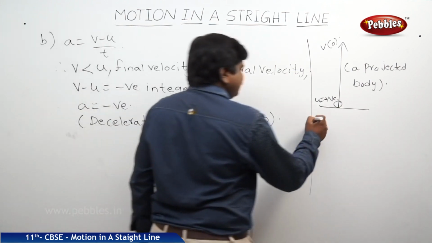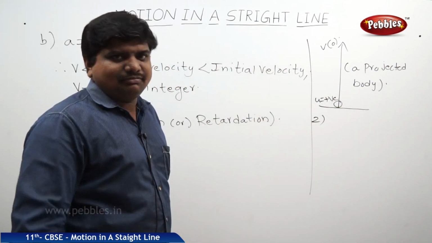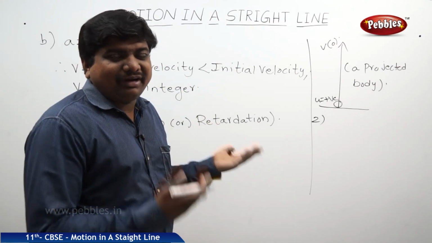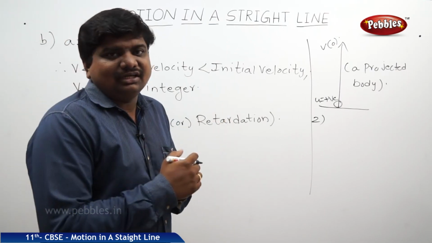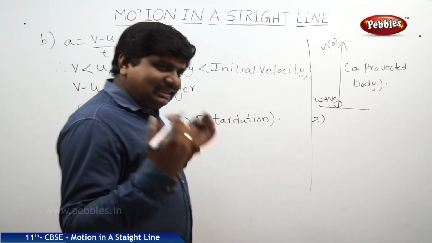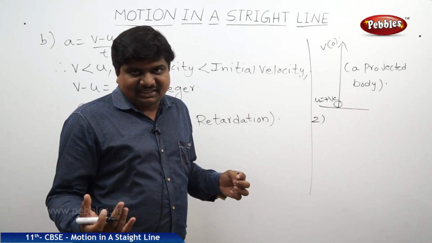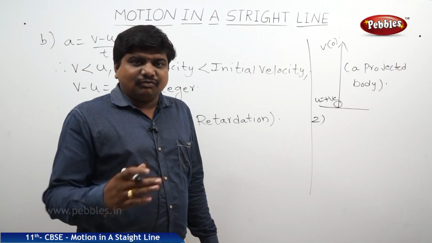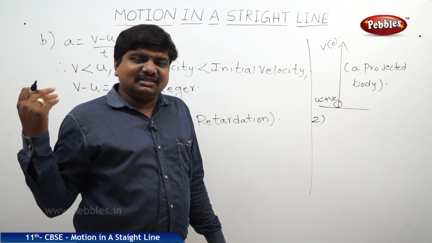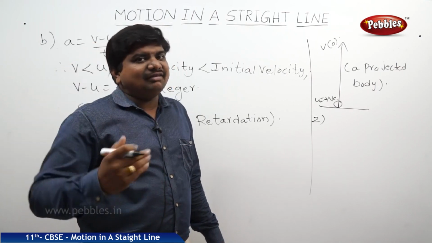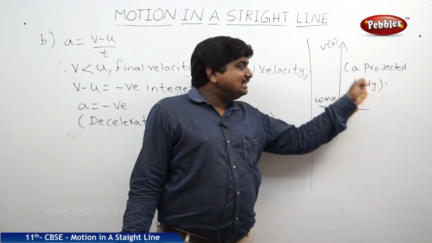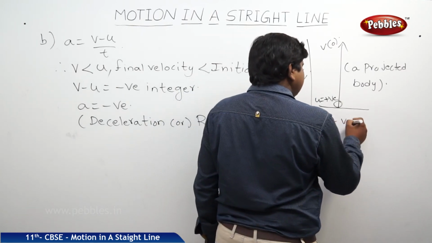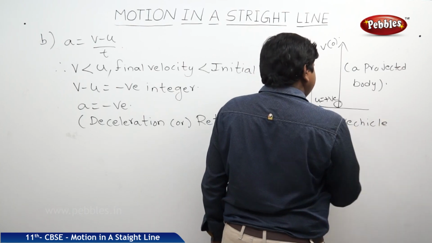One more example: suddenly, if a body is moving with a constant velocity or the velocity keeps on increasing, a brake should be applied to avoid an accident or to avoid any diversion in the route. In this case, the body will come to rest, or if you ease off the accelerator, its velocity is going to decrease. So compared to the initial situation, its initial velocity is greater than the final velocity, or vice versa, the final velocity is less than the initial velocity. So a vehicle, brakes applied.